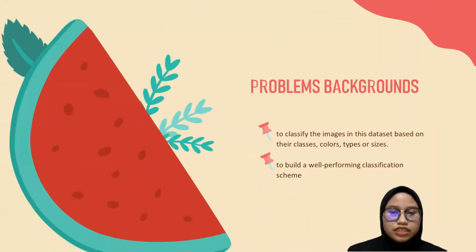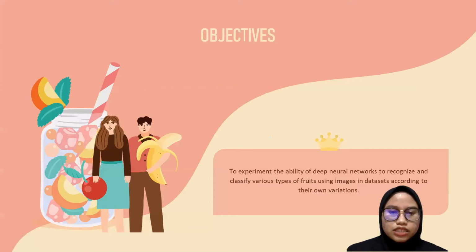Assalamualaikum. My name is Fatiatul Fawiza binti Muhammad Zaim. I will proceed with the problem backgrounds. First, the problem is to classify the images in this dataset based on their classes, colors, types, or sizes. Second one is to build a well-performing classification scheme. Next is the objective of the research. The objective is to experiment the ability of deep learning network to recognize and classify various types of fruit using images in dataset according to their own variation.